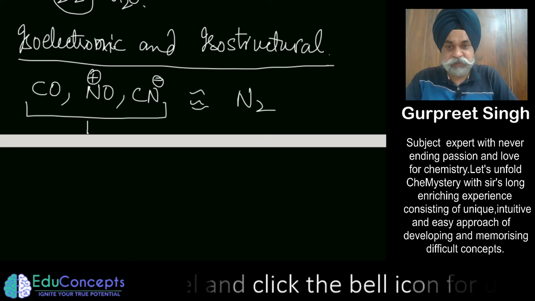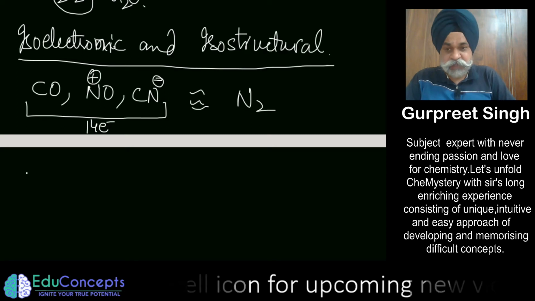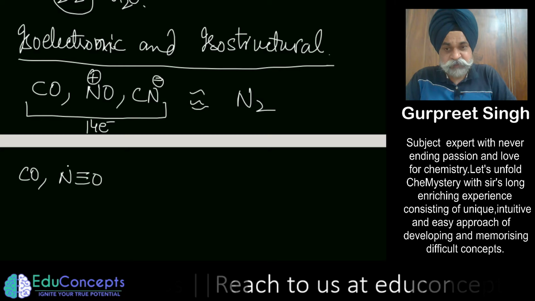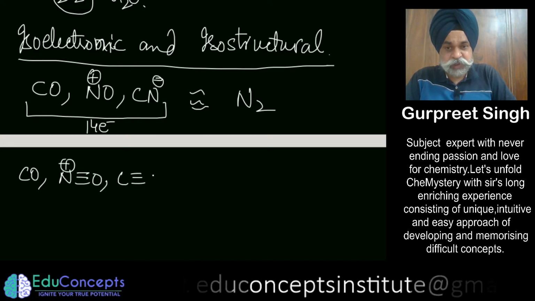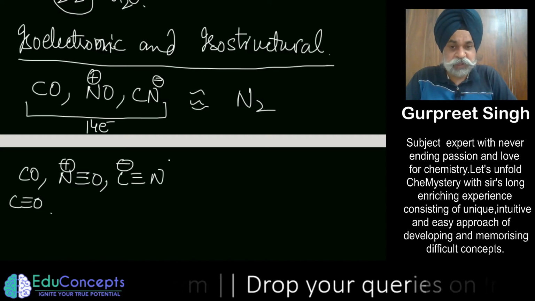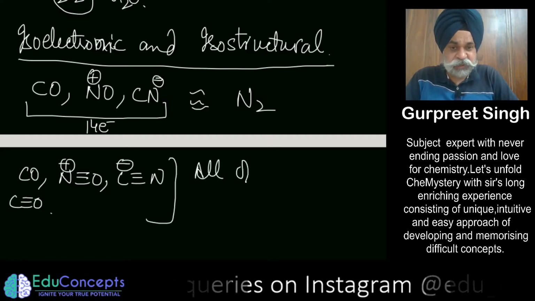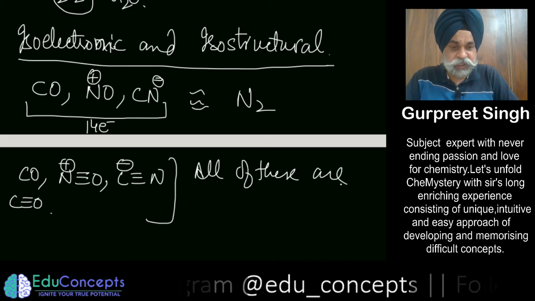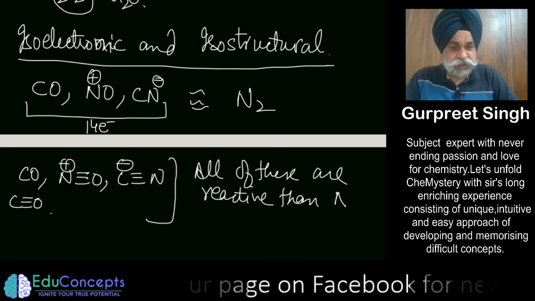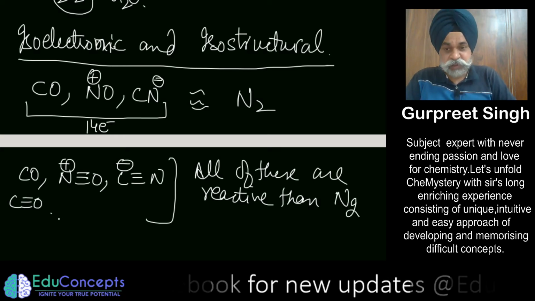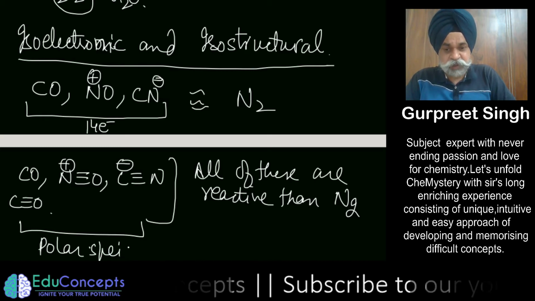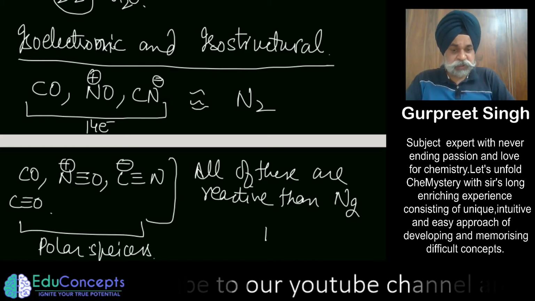All of these contain 14 electrons, and all of them, including carbon monoxide, have a triple bond. But all of these are more reactive than molecular nitrogen, N2, because they are polar species, they have polarity in them, but nitrogen is non-polar.